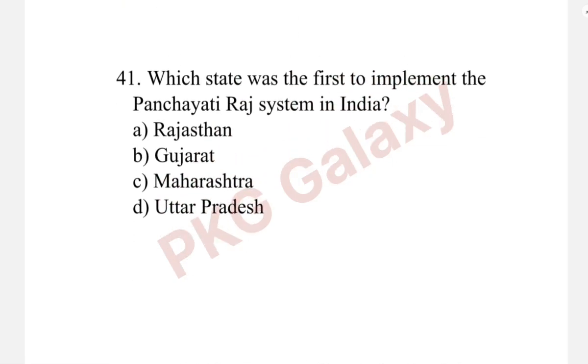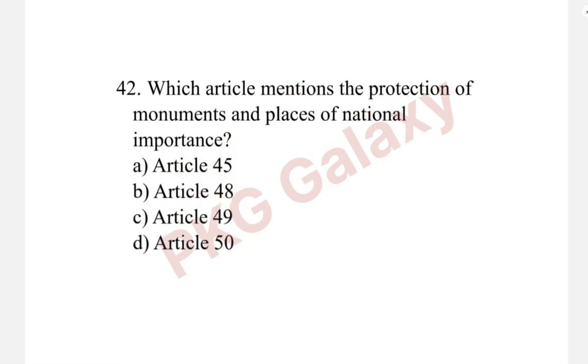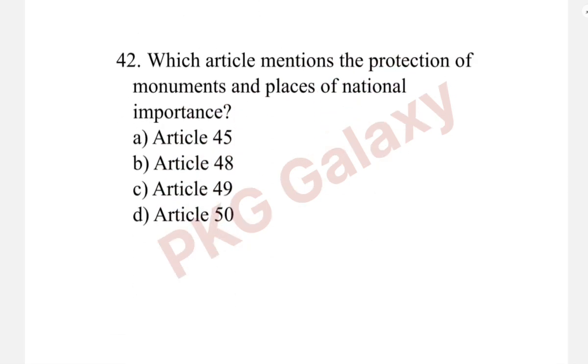Next question. Which state was the first to implement the Panchayati Raj system in India? The correct answer is option A, Rajasthan. Which article mentions the protection of monuments and places of national importance?